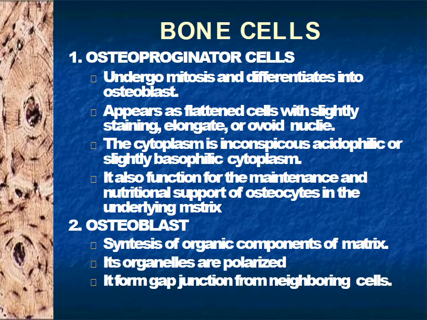The cytoplasm is conspicuous, acidophilic or slightly basophilic. It also functions for the maintenance and nutritional support of the osteocyte in the underlying matrix. Osteoblast synthesizes the organic component of the matrix. Its organelles are polarized. It forms gap junctions.